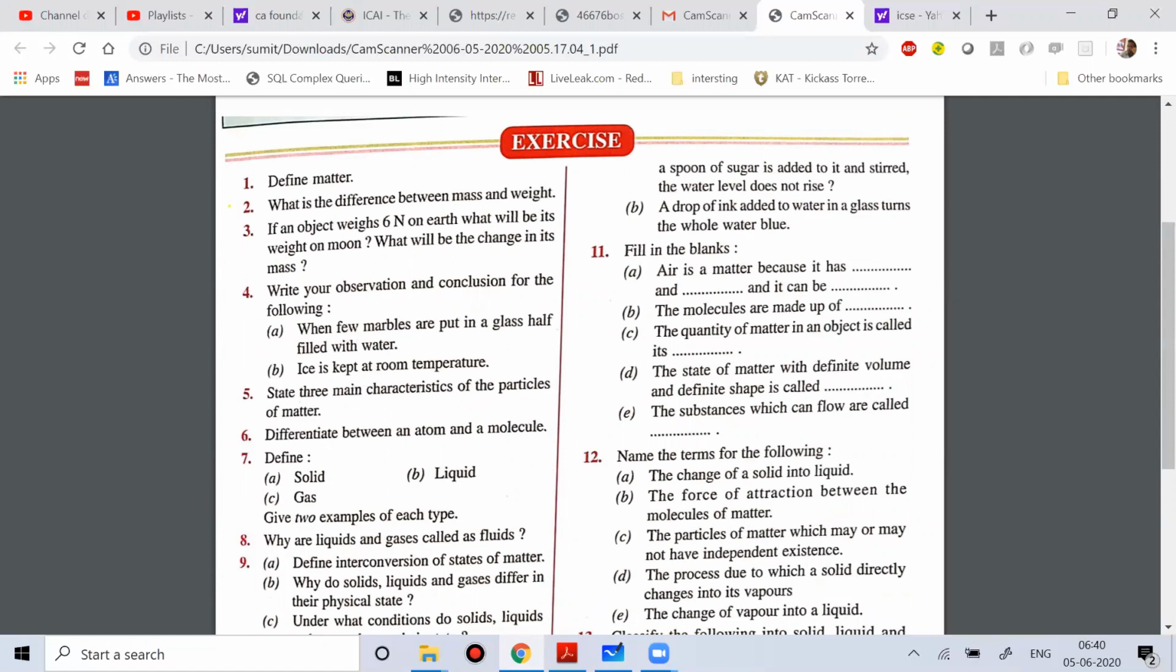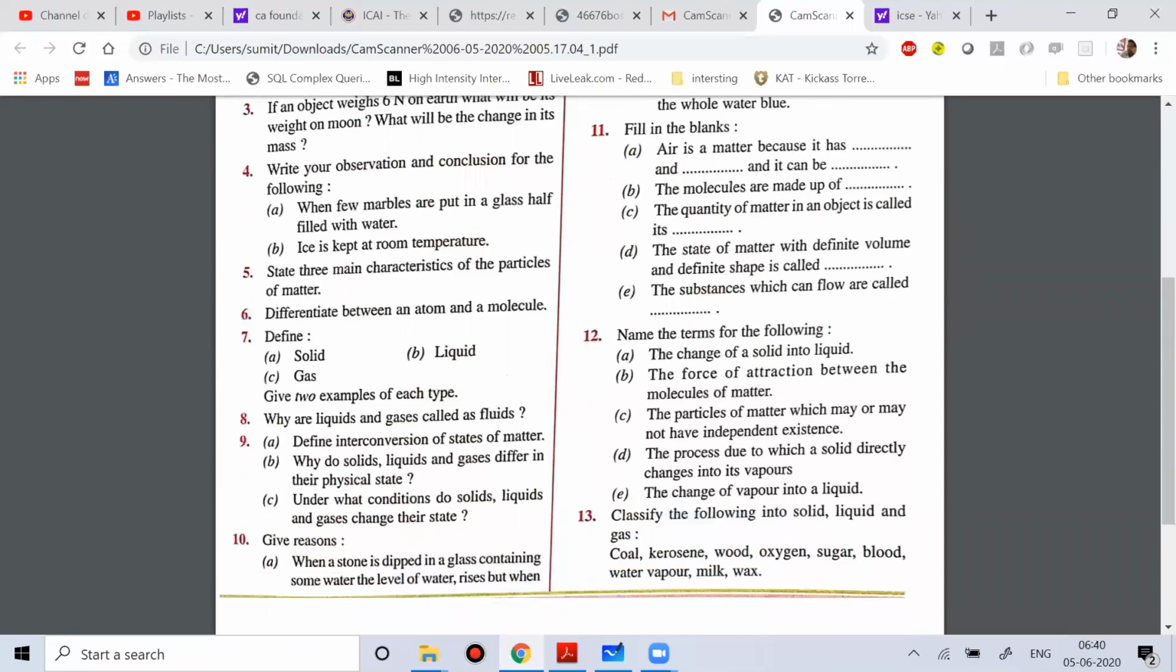Okay, then the state of matter with definite volume and definite shape is called solid. Then the substance which can flow is called fluid. Already you know that question, why liquid and gas are called fluid. Then name the term: the change of solid into liquid. So what do you call that? That is called melting.